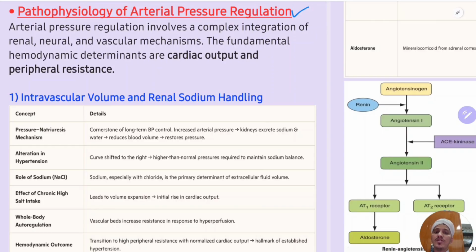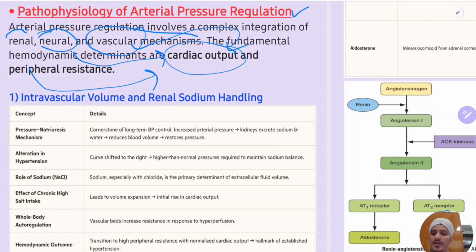Arterial pressure regulation involves a complex integration of renal, neural, and vascular mechanisms. Remember these things: renal, neural, and vascular mechanisms. The fundamental hemodynamic determinants are cardiac output and peripheral resistance. So what these three things will do, they will alter the cardiac output and the peripheral resistance, and by altering these, they will change the BP, SBP, and DBP.